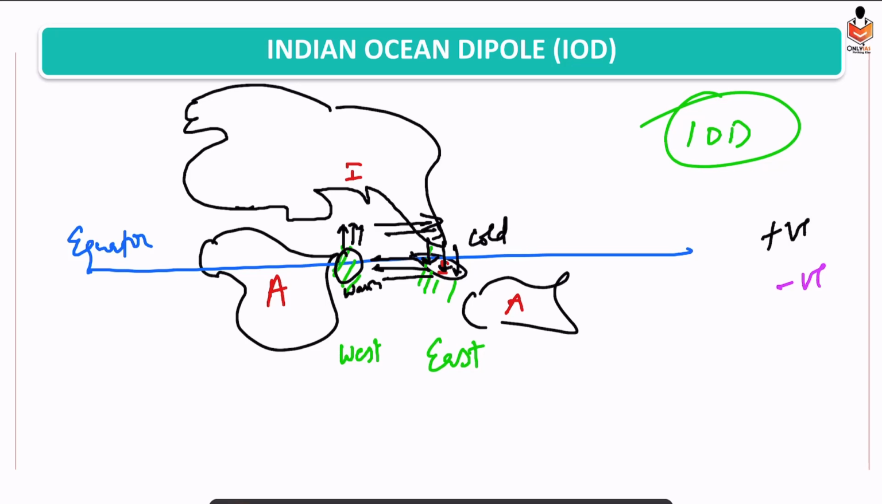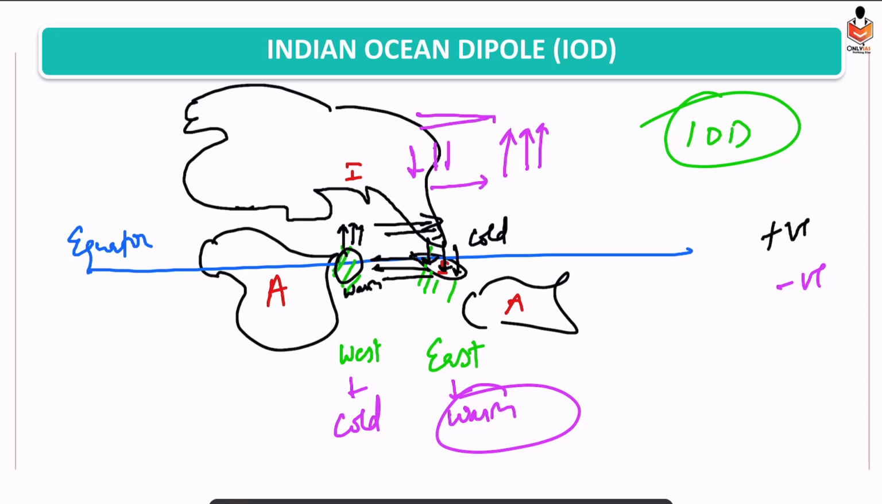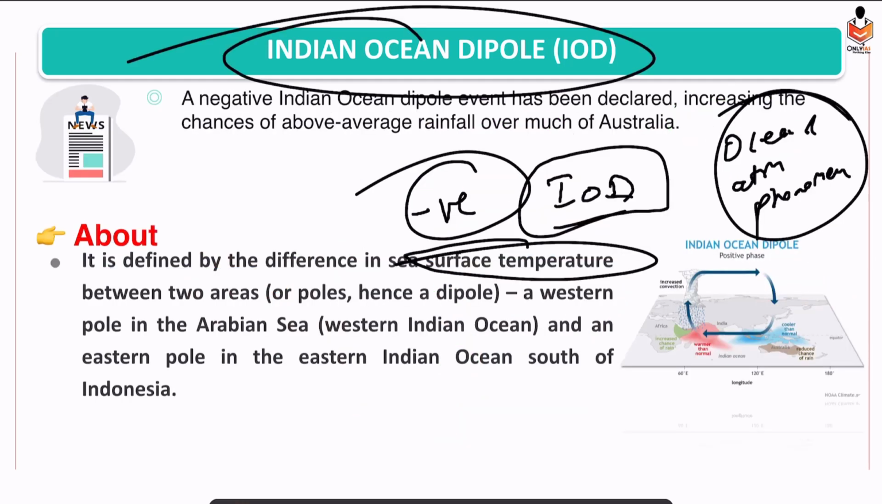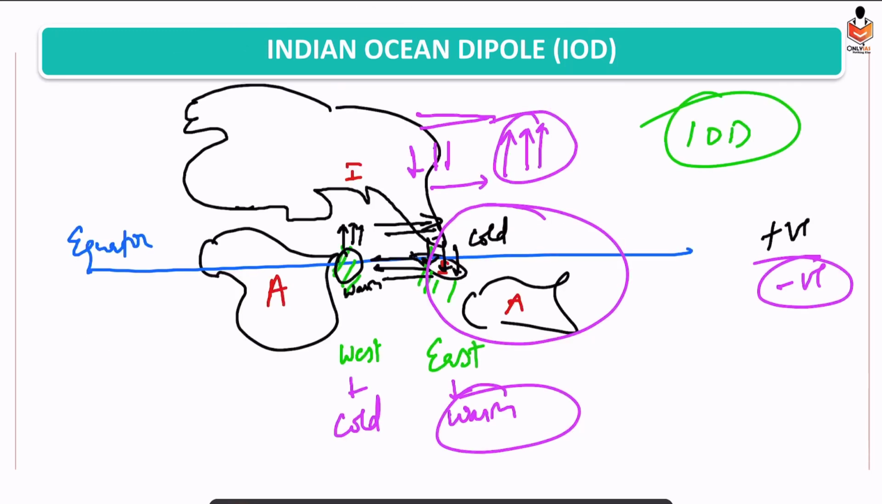In the case of negative, it is a reverse phenomenon. In the eastern part we have warm, in the western part we have cold. So in the eastern part, if it is warm, the winds also change. In the eastern part we have rising of winds, in the western part we have subsidence of wind. If air is rising, it has moisture, condensation would take place, clouds would form, and rainfall would occur. So in the case of a negative Indian Ocean Dipole, we observe rainfall in the Australian region. Got it?